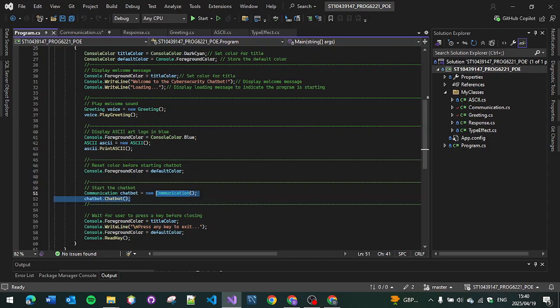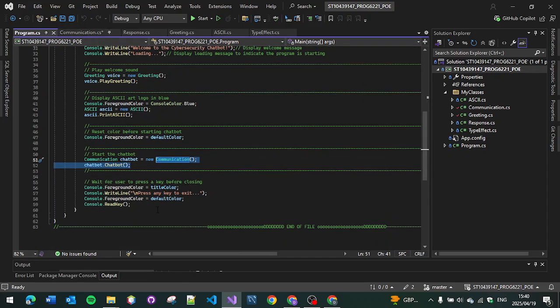It's accessing the communication class to make sure everything's running. Remember, when you press exit in the communication, when the chatbot's asking you, it's going to ask you to press any key to exit, and once any key is typed in, it's going to end the thing.